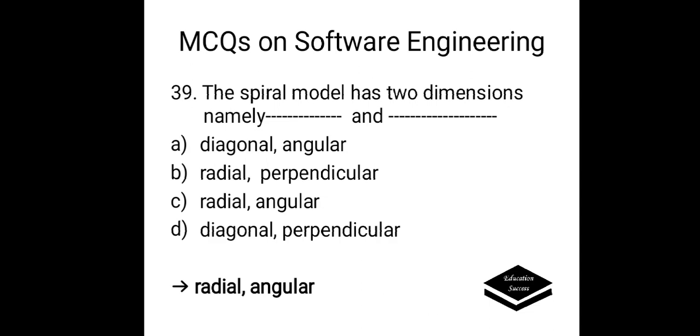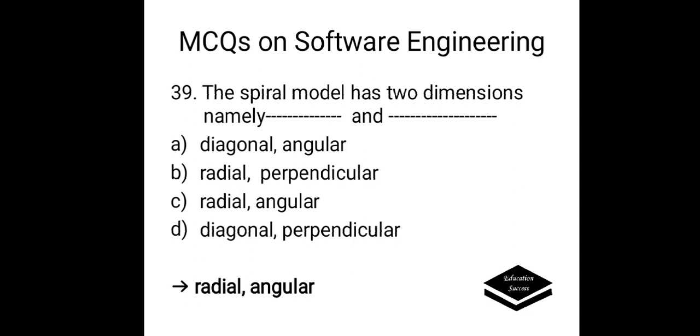The spiral model has two dimensions, namely dash and dash. Options are A, diagonal angular; B, radial perpendicular; C, radial angular; and D, diagonal perpendicular. Here the answer is radial angular.